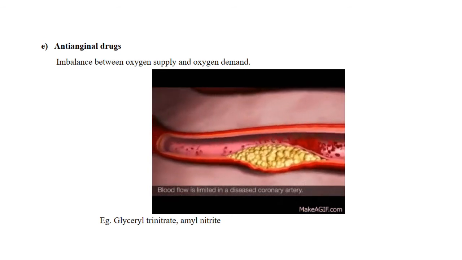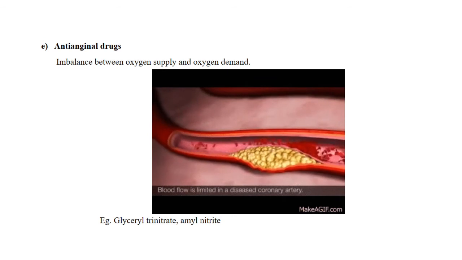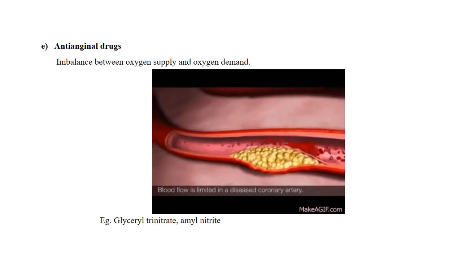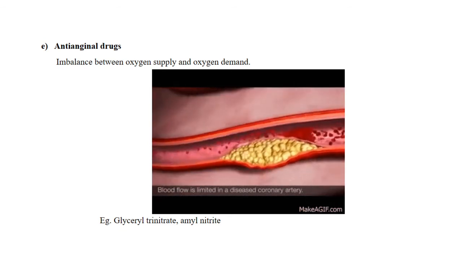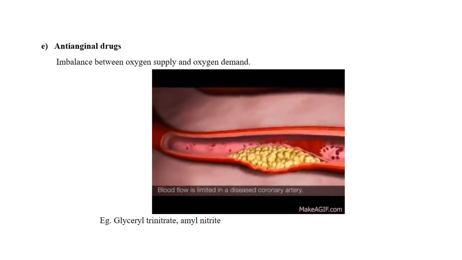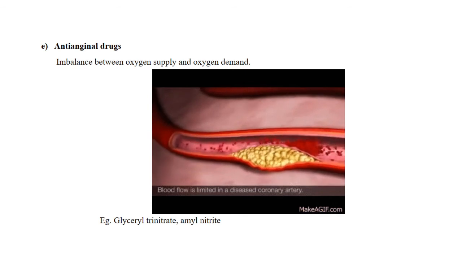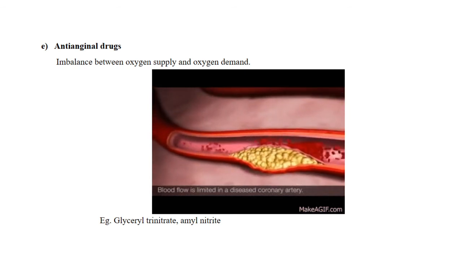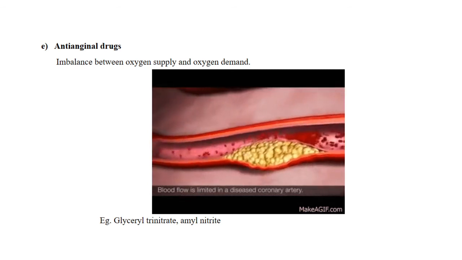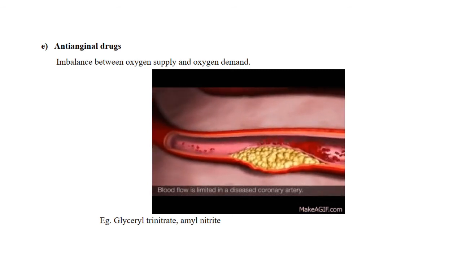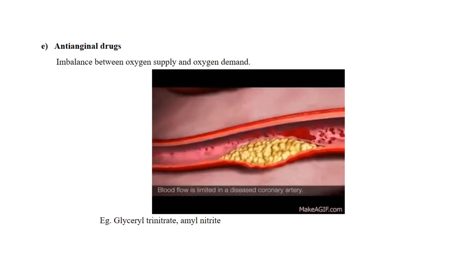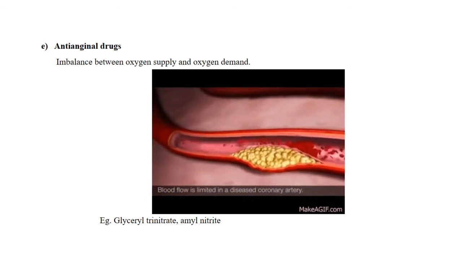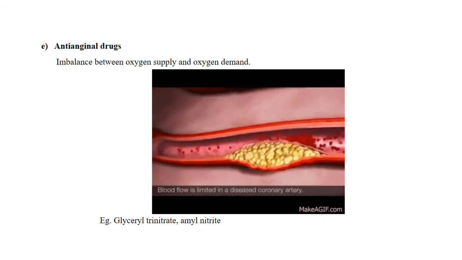Nutrients will be taken up. It will require more oxygen for that. So our heart has to obtain more oxygen, but there will be a lapse in this. It may not obtain enough oxygen, and this difference between oxygen supply and demand will cause a pain in the chest, and that is called angina pectoris.